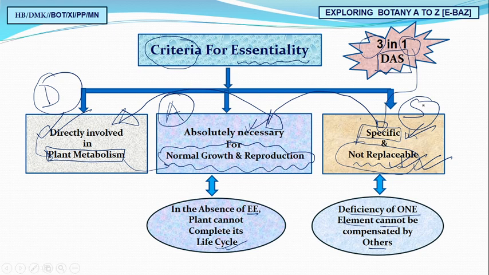So remember, my friends, the mnemonic: DAS. D for directly involved in plant metabolism. A stands for absolutely necessary for growth and reproduction. S for specific and not replaceable. So in this way, you have to remember 3 important criteria for the essentiality of an element. Is it clear? I think it will be remembered.